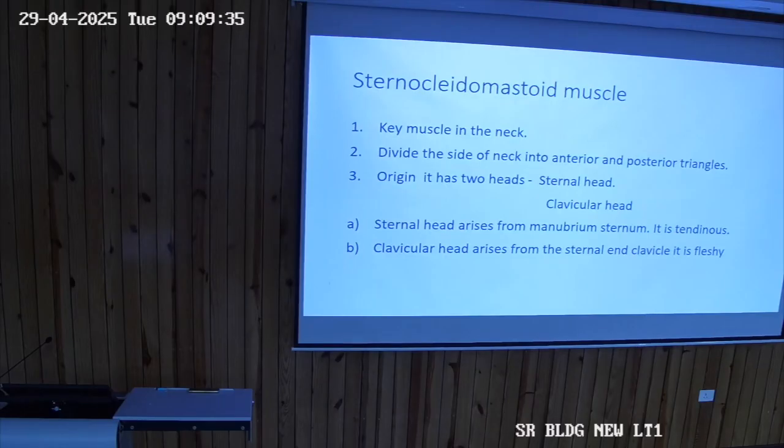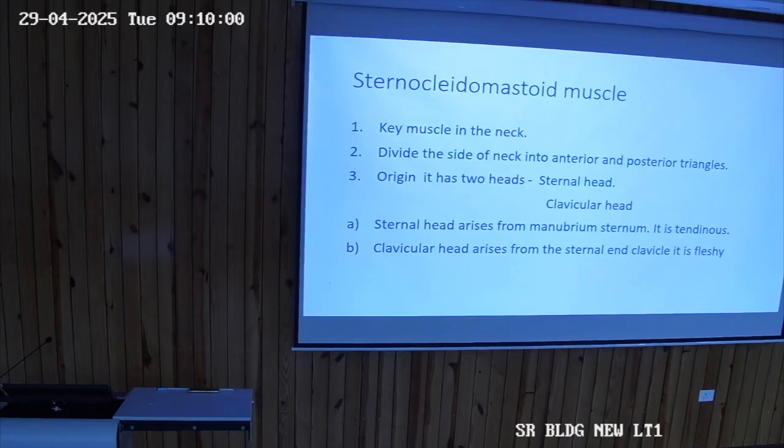And where is its insertion? Only to the mastoid process or to the occipital bone also? Its insertion is also onto the occipital bone. So its complete name is sternocleido-occipitomastoid. So there are two heads.